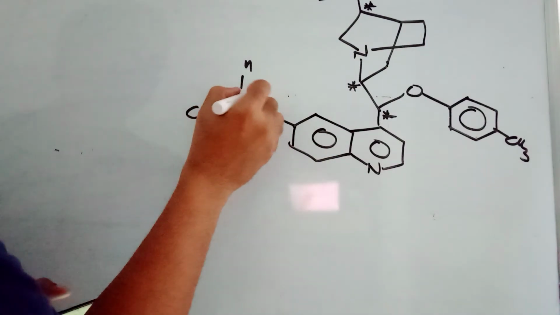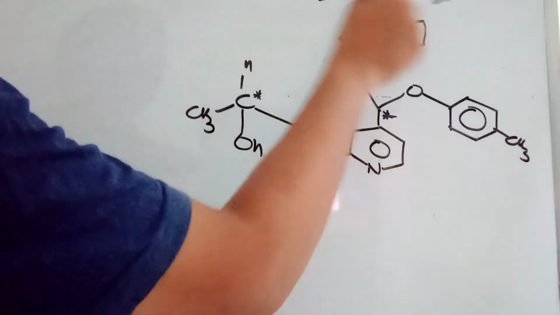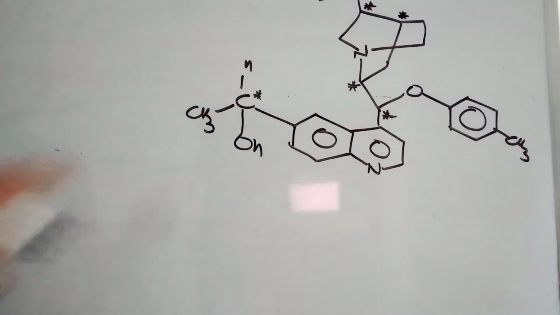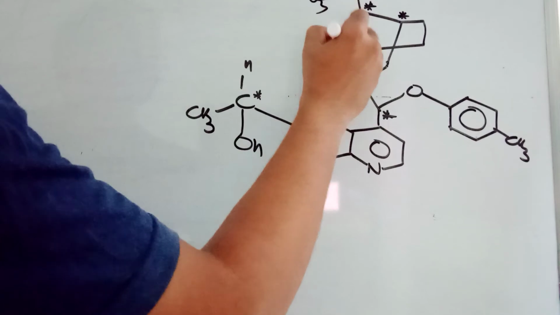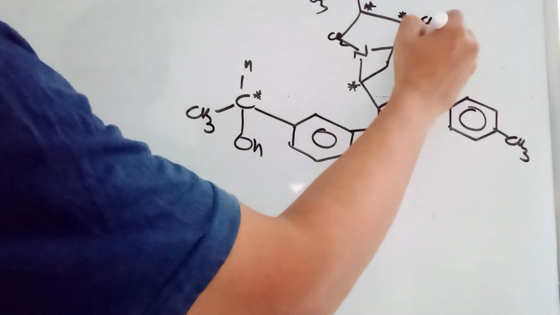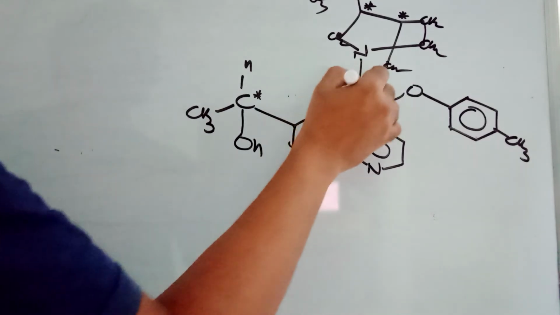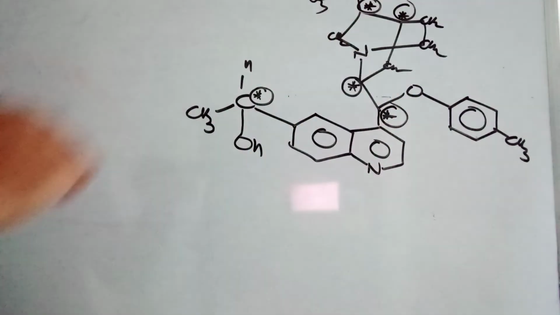So this is a chiral center, first place, second place, third place, fourth place, and this is having 4 different groups. This is CH2, this is CH3, this is CH2, this is CH2, so no use. This is also CH2, no use. So 1, 2, 3, 4 and 5. 5 is your answer.